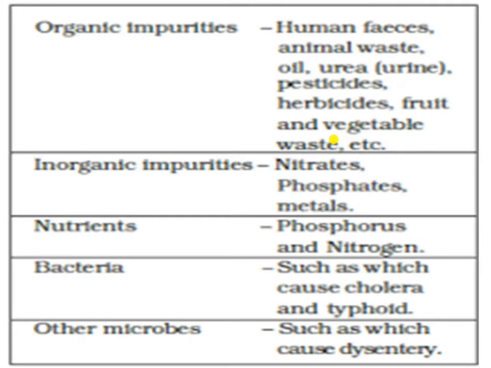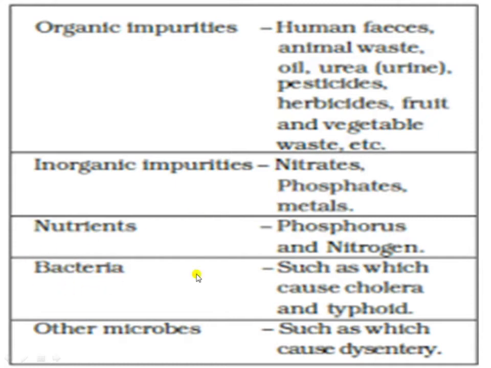Next is about the inorganic impurities. Inorganic impurities means the dissolved chemicals like detergent, nitrates, phosphates, metals, pesticides, herbicides. The nitrates and phosphates act as nutrients for the algae to grow in contaminated water, or we can say polluted water. Next is about the nutrients. Nutrients are phosphorus and nitrogen.